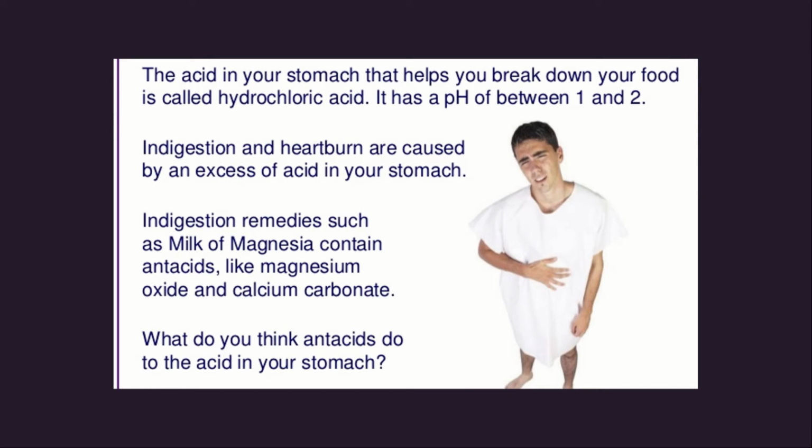At that time, the base begins to dilute the acid. Indigestion remedies such as milk of magnesia contain antacids like magnesium oxide and calcium carbonate. So what do you think antacids do with the acid in your stomach? We know that a neutralization reaction takes place. Acid in the stomach mixes with the base. So the acid will become diluted, less effective, and the stomach ache will gradually decrease.